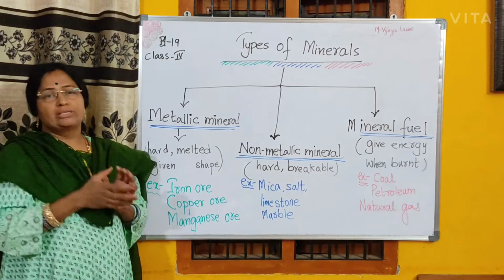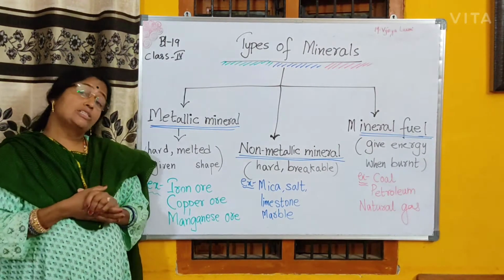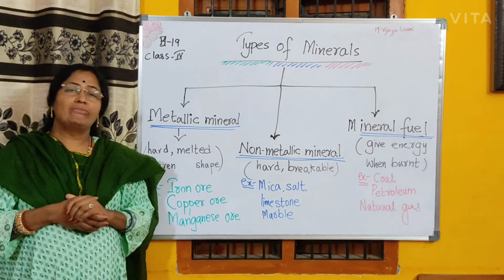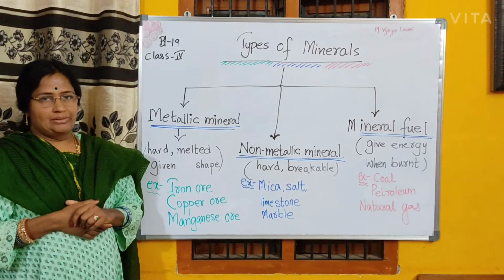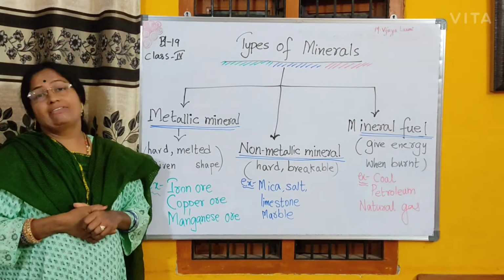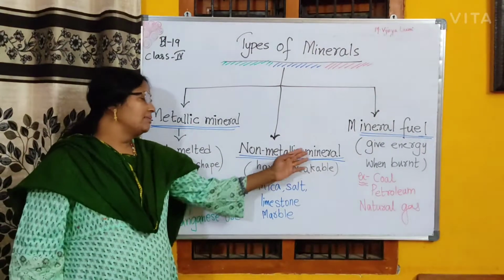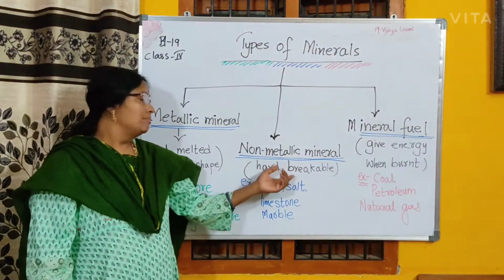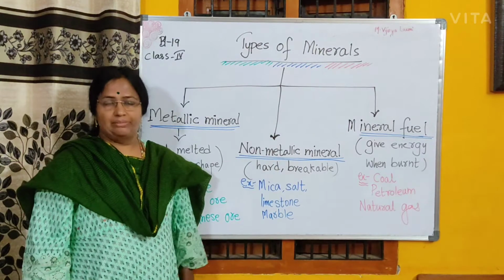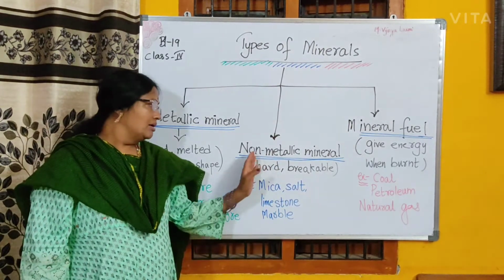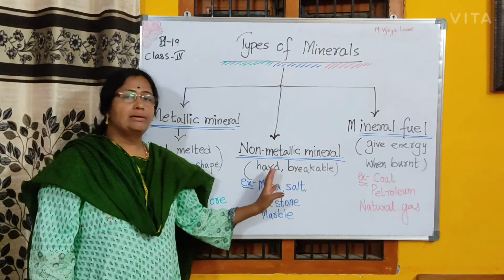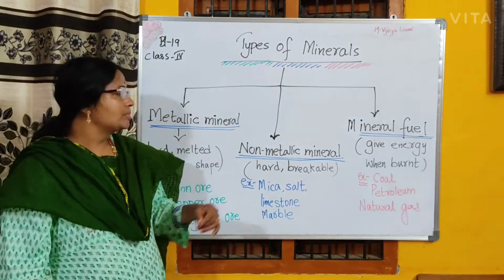The kitchen utensils, the plates, the spoons, they are all made out of metal. So they were melted and they were given the shape. The non-metallic minerals are hard but they are breakable. Non-metallic minerals are hard and breakable.